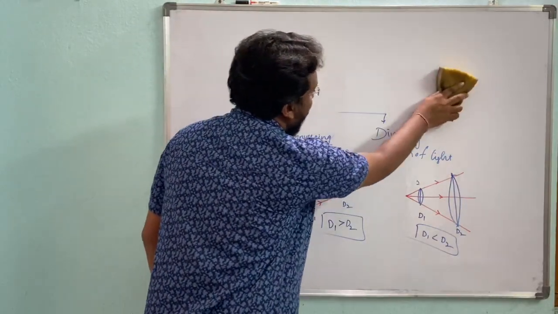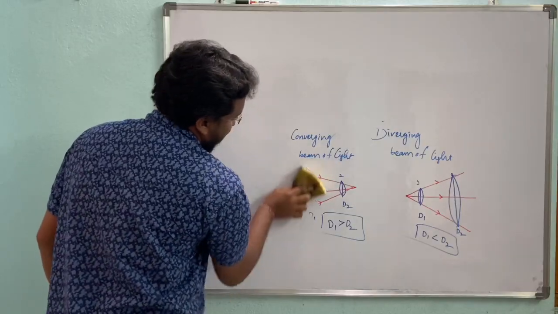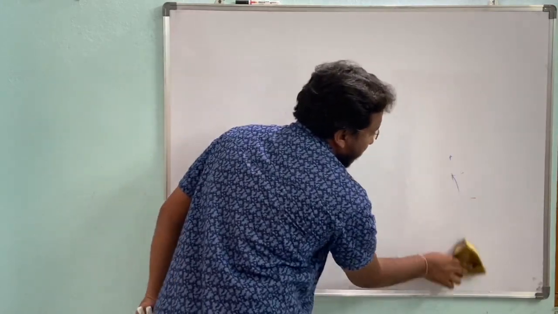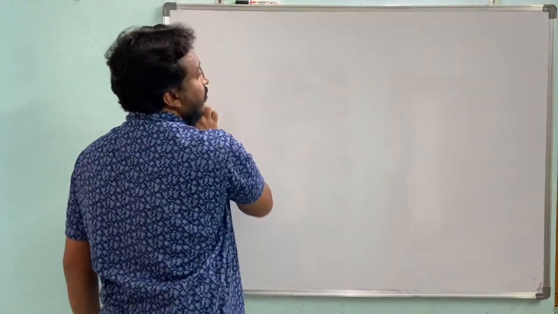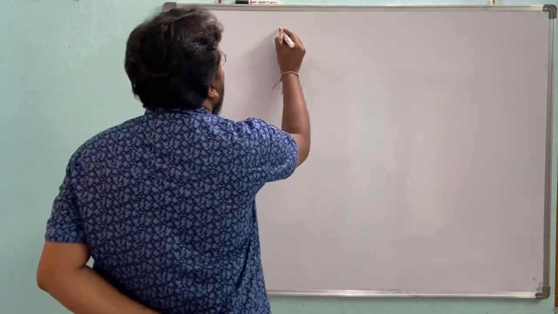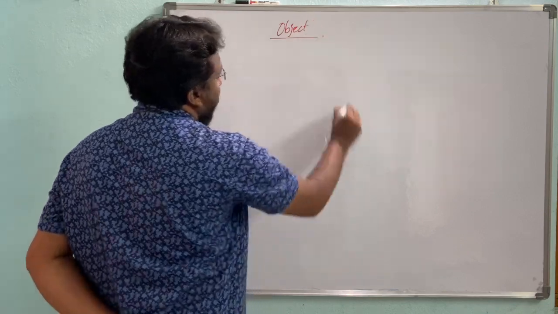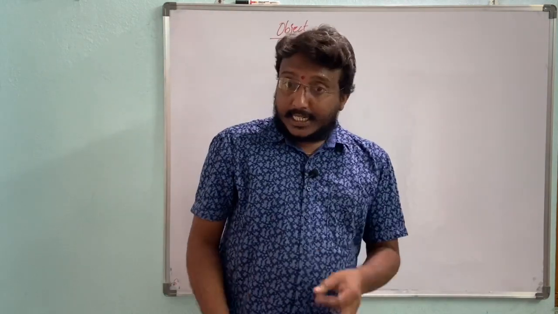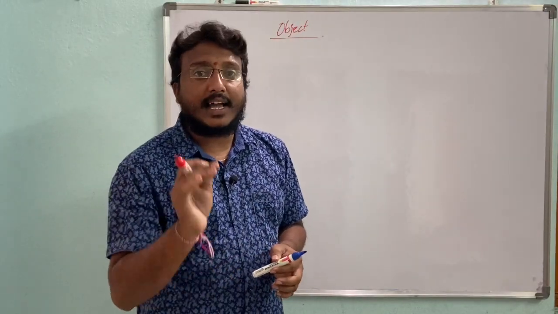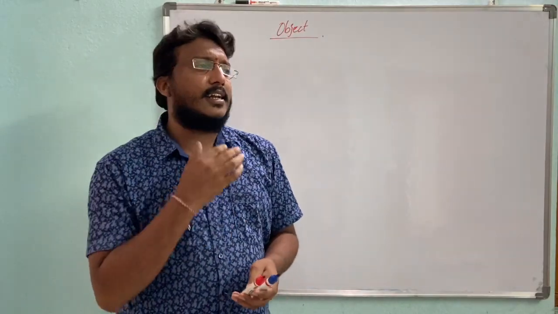Next we are going to discuss the object. These are the important terms, so that's why we have to discuss the rays, object and image. Next we are going to discuss the object. Object is decided by the incident rays.